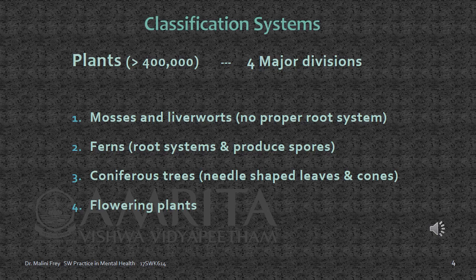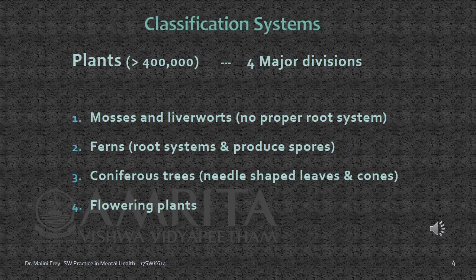But the 4 major divisions are, as you see here, mosses and liverworts. These are unique because they have no proper root system. They're the only plants with no proper root system. And then you have ferns, which have proper root systems, and they also produce spores. The third category is coniferous trees.